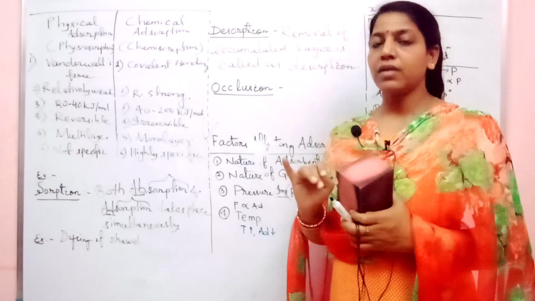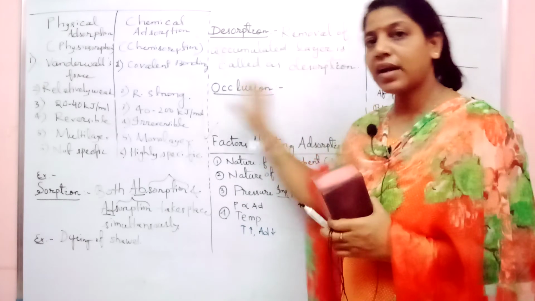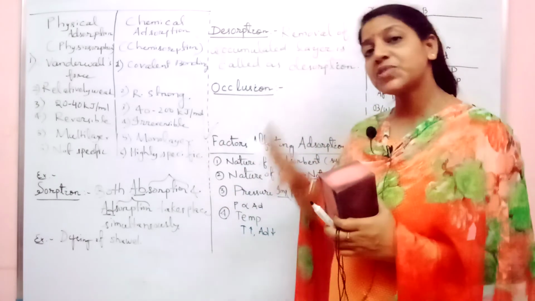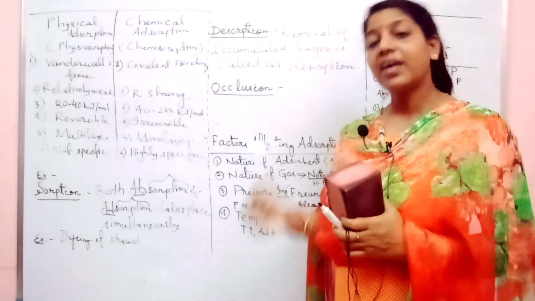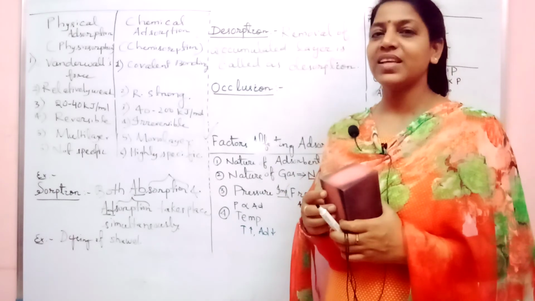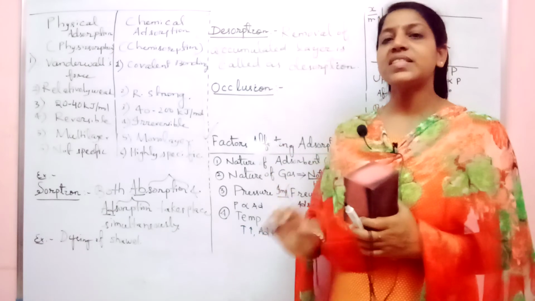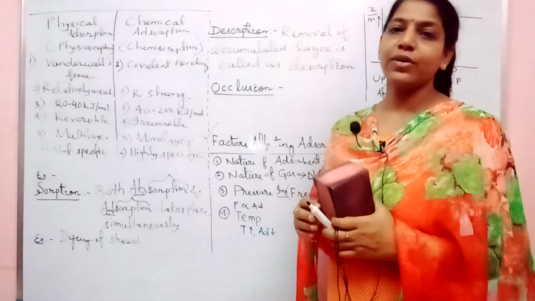The nature of adsorbent, means the surface which you are taking. The nature of adsorbate, means which substance you are taking as adsorbate. Third is pressure. Fourth is temperature. These are the 4 factors which are highly responsible for affecting your adsorption.